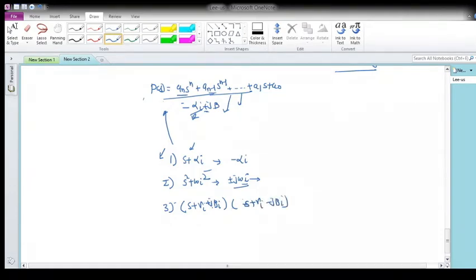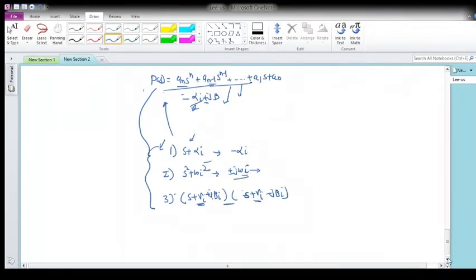So the third possibility is that the roots must be complex conjugate, and remember, the real part has to be negative always. It should not be s minus gamma, it should always be s plus gamma i. So the real part must be negative.